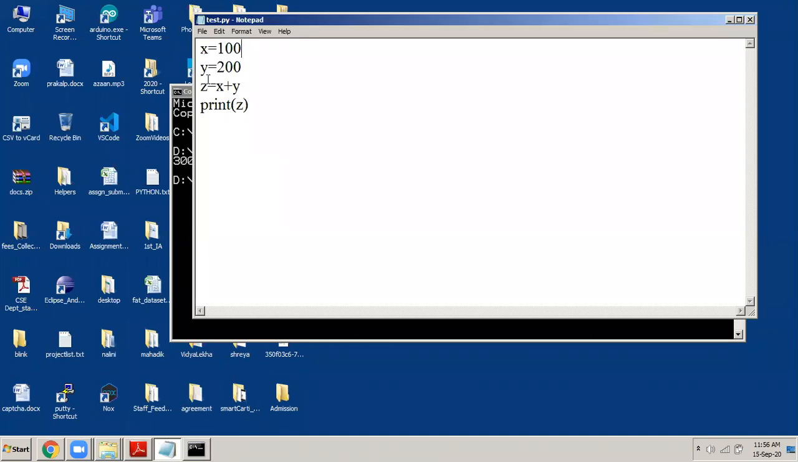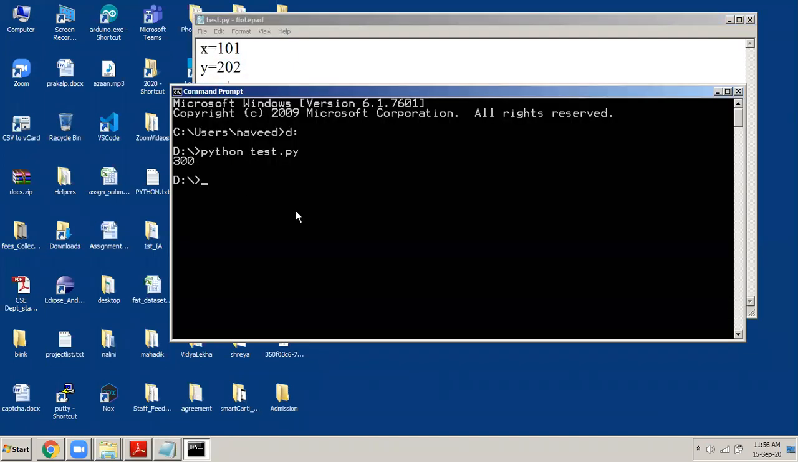X is equal to 100, Y is equal to 200, Z is equal to X plus Y. I print the value of Z. What will happen if I change this to X is equal to 101, Y is equal to 202, and X plus Y will be 303? Is it not? So I'll save this file. I go back here and I run the program once again. I type Python space test.py, enter. So you can see the output now is 303. So this is how we type Python programs and we execute Python programs.